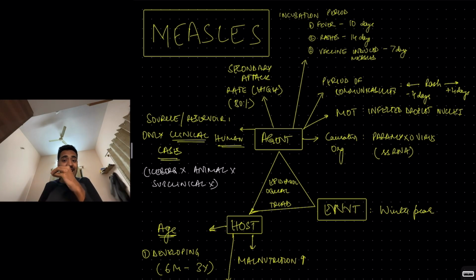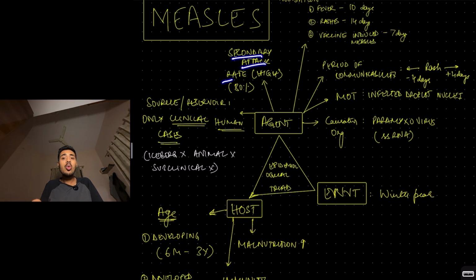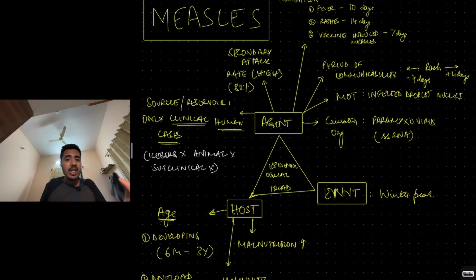Secondary attack rate. What is secondary attack rate? It basically tells you how communicable the disease is to close contacts. So I have a measles case. To the close contacts surrounding me, how likely are they to get measles? That tells you the secondary attack rate, and it is quite high for measles, 80%. That says it is very communicable, very infectious.